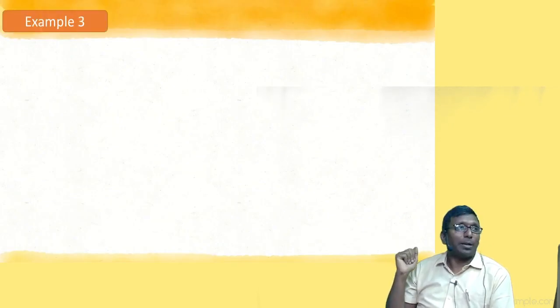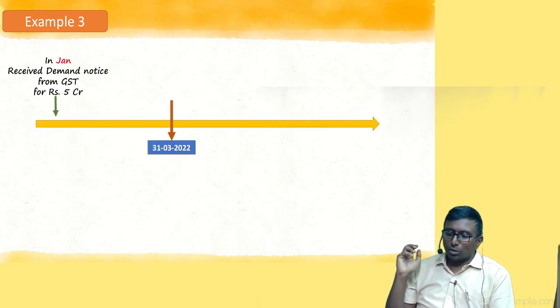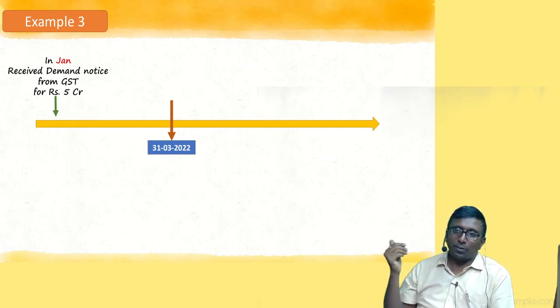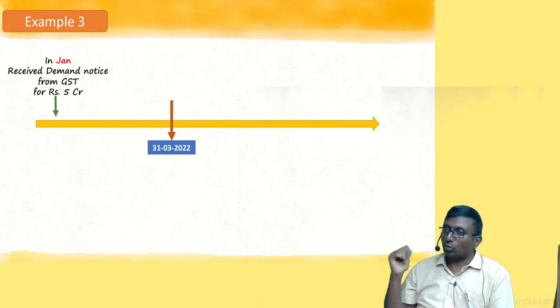Look at example number 3. What is this example? Now tell me, in the January month, we received a demand notice from the GST department. Come and pay me 5 crores. You already cheated enough money. Come and pay 5 crore rupees. They got a demand notice. Demand means no discussion. Come first. Otherwise, go to court.